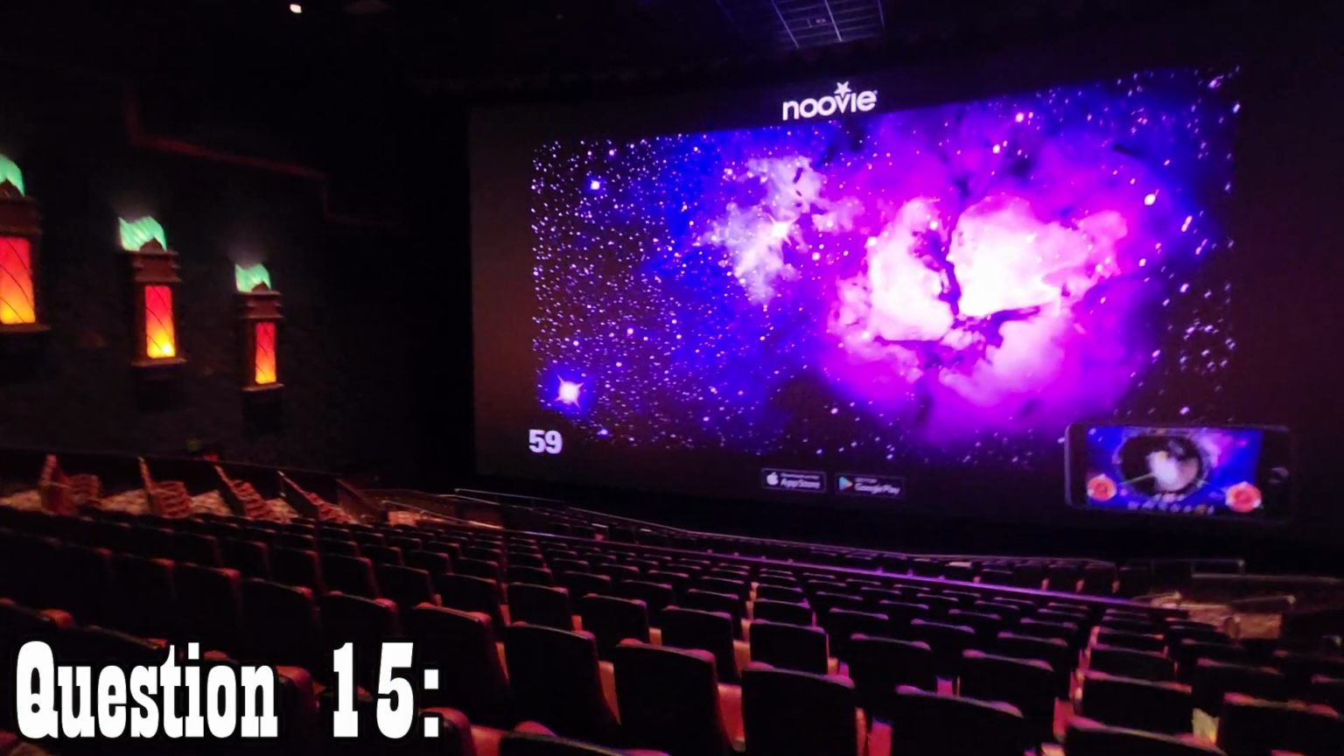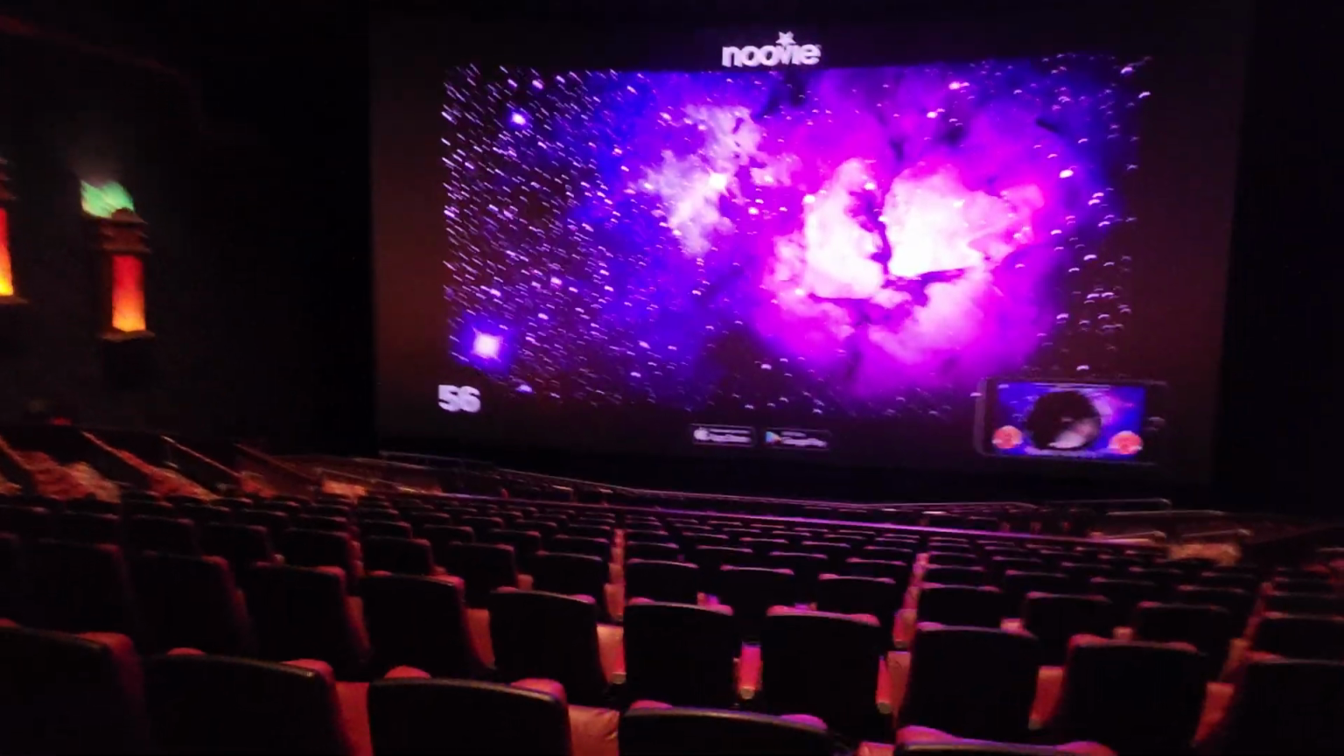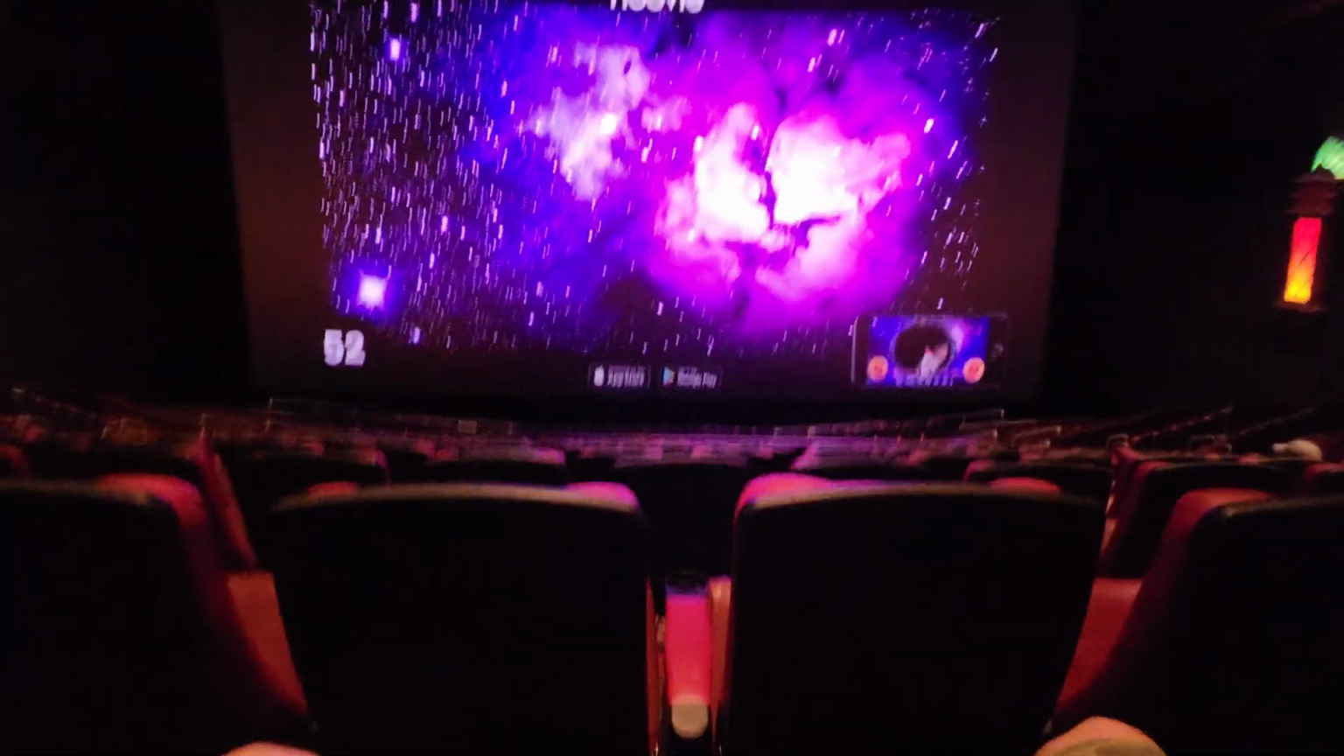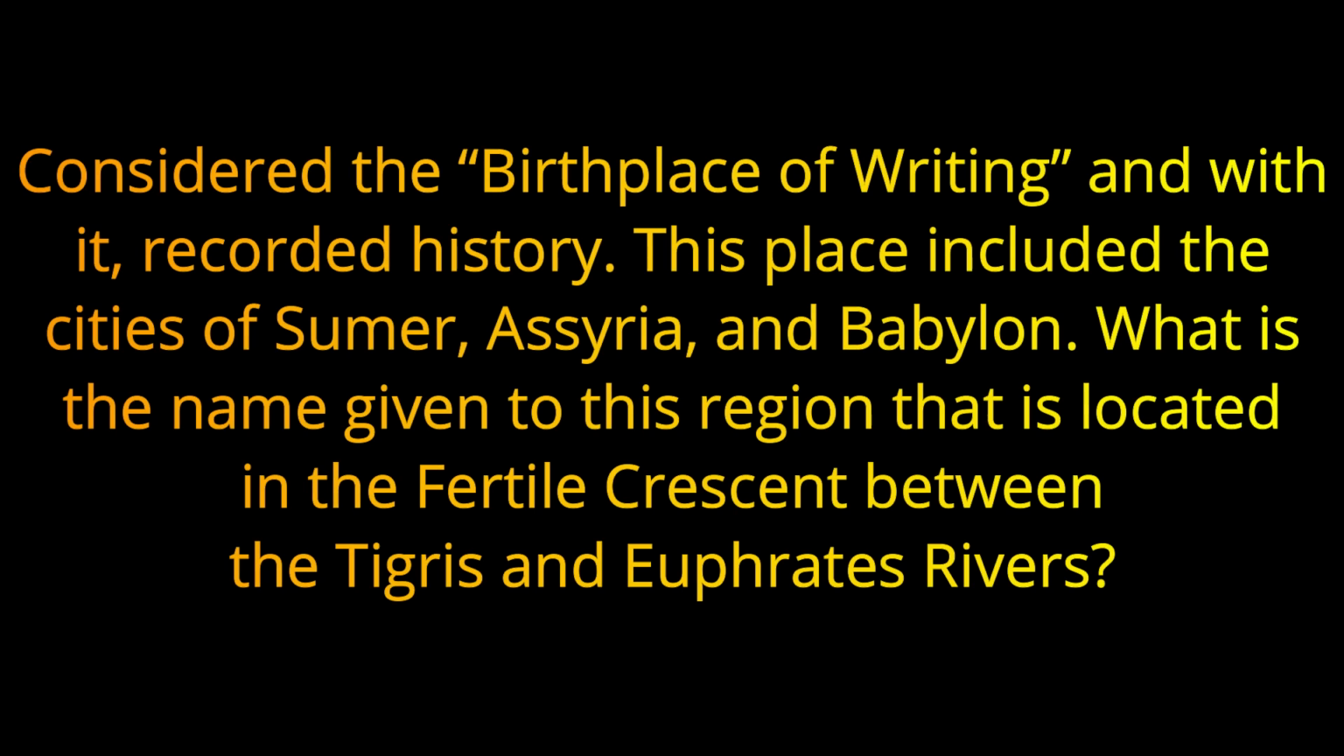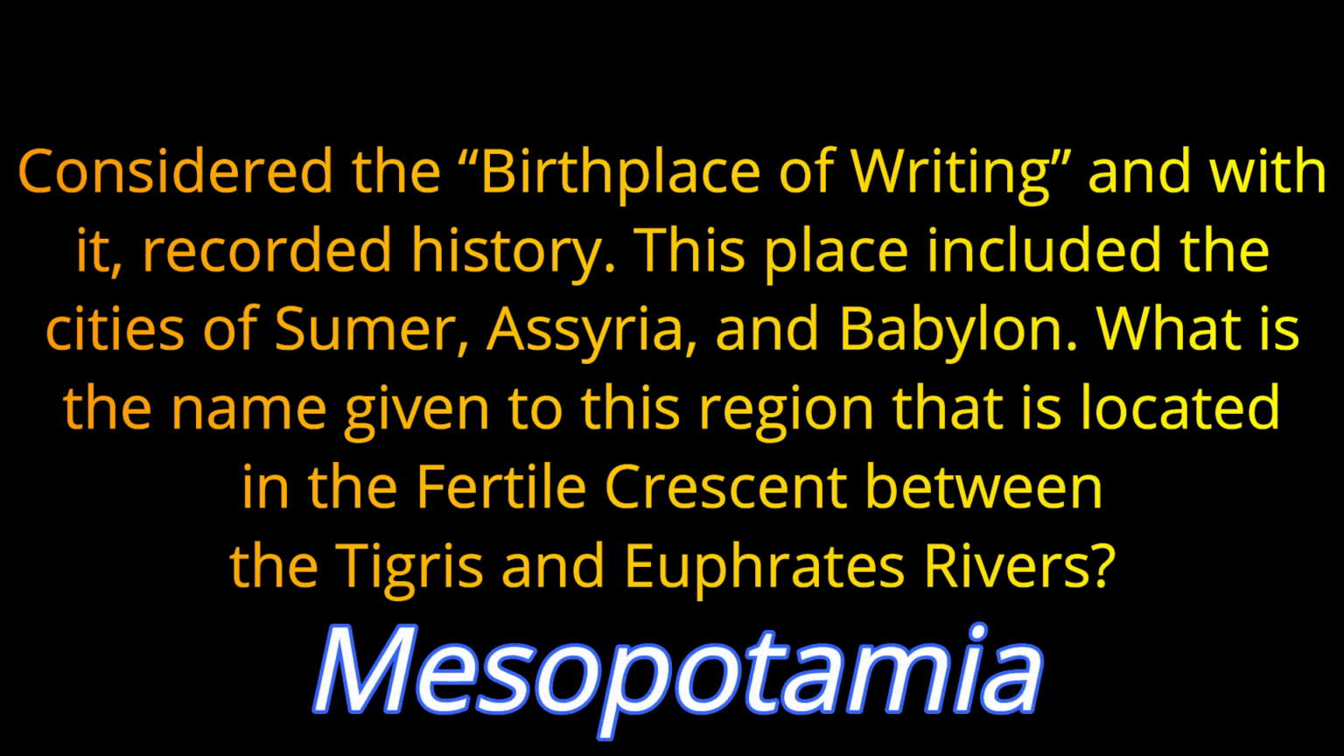Question number 15. Considered the birthplace of writing, and with it, recorded history. This place includes the cities of Sumer, Assyria, and Babylon. What is the name given to this region that is located in the Fertile Crescent between the Tigris and the Euphrates rivers? This region is referred to as Mesopotamia.